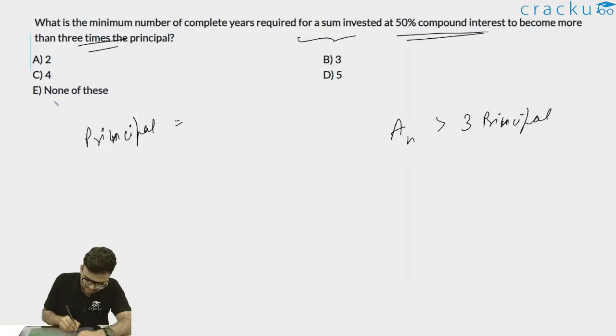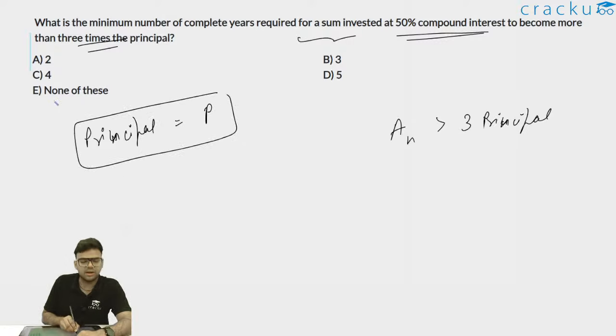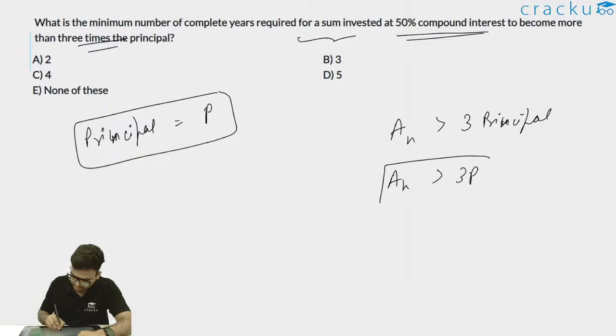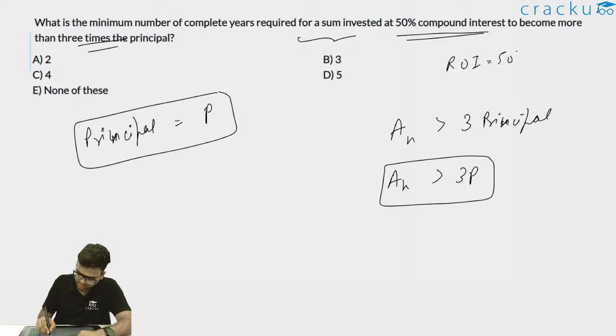Principal amount, let's say it is P rupees. Let's say I have invested amount P. I want the amount after n years to be more than 3 times the principal. So AN should be greater than 3P. My rate of interest is given as 50%. ROI is given as 50%.